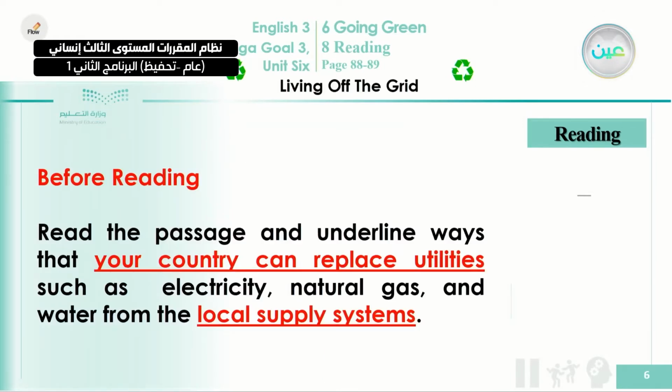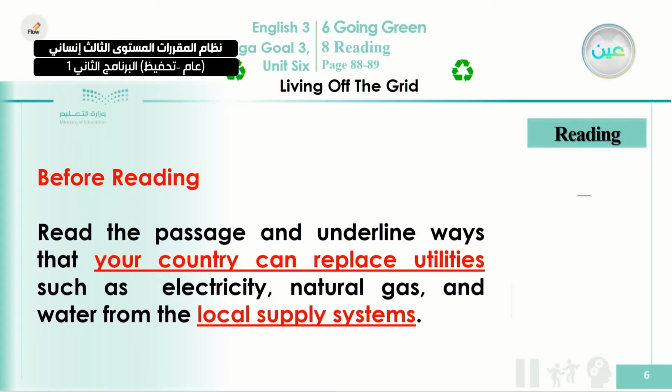Before reading, we follow a certain strategy. This strategy is that you are going to look for specific details, specific pieces of information, from this reading. Let's read the instructions here. Read the passage and underline ways that your country can replace utilities. What are utilities?